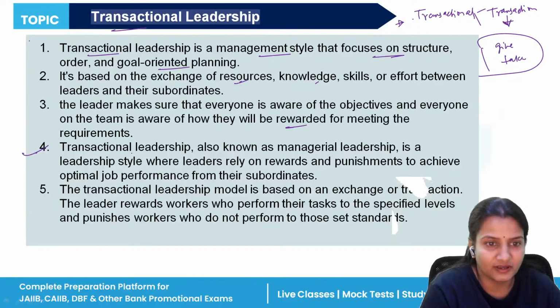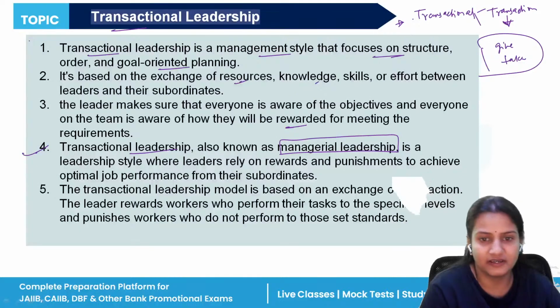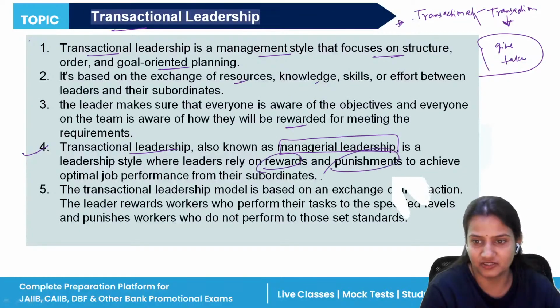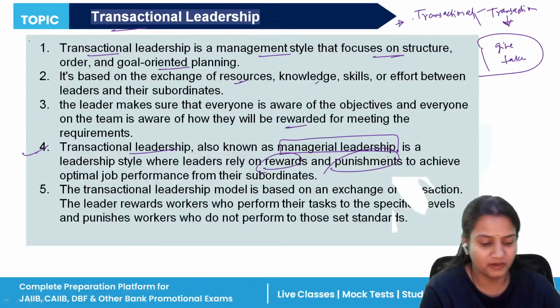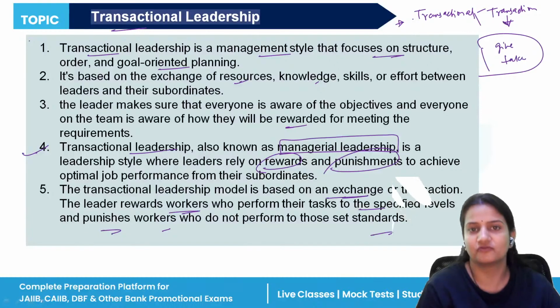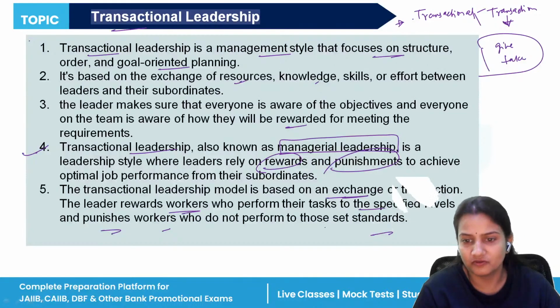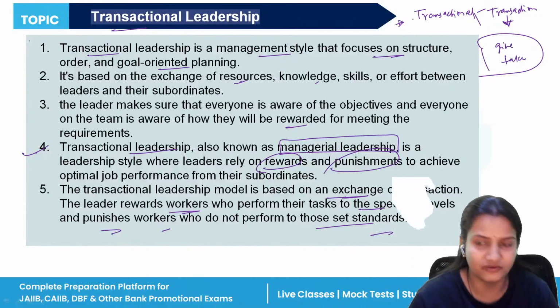So fourth is transactional leadership, also known as managerial leadership. It is a leadership style where leaders rely on rewards and punishment. Done a good job, they will be rewarded. Done a poor job, they will be punished. So based on exchange of transaction, the leader rewards workers who perform their task and punishes those workers who do not perform to achieve the set standards. So it is just like a give and take policy.